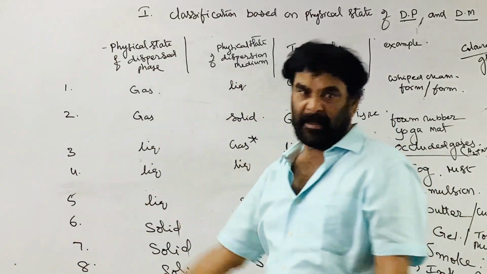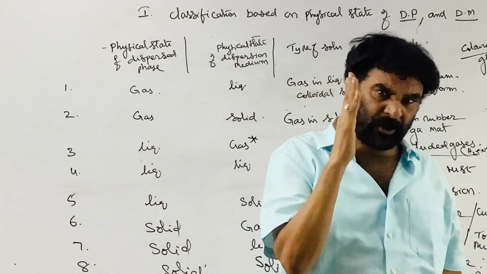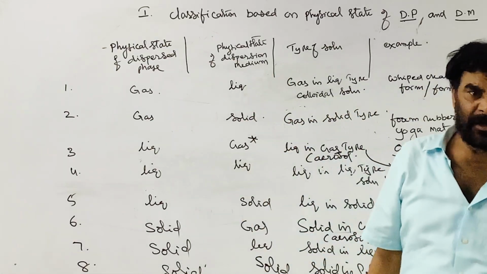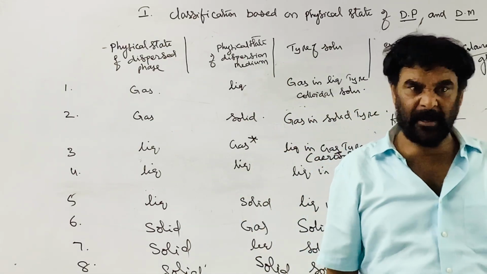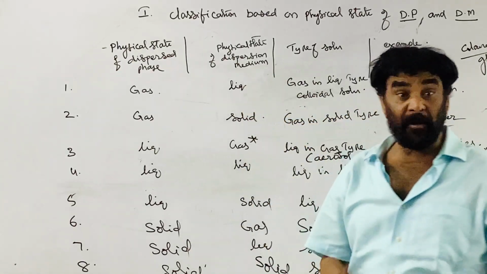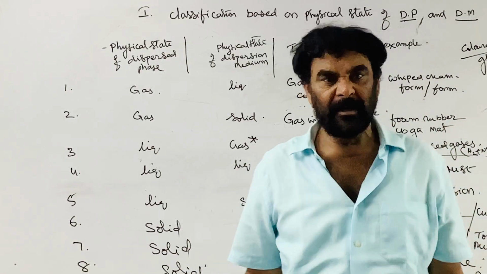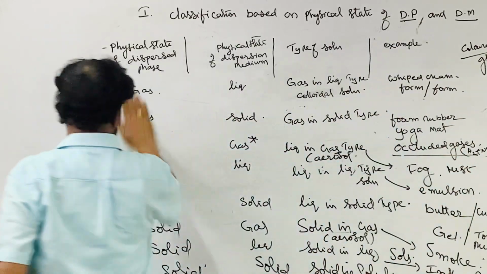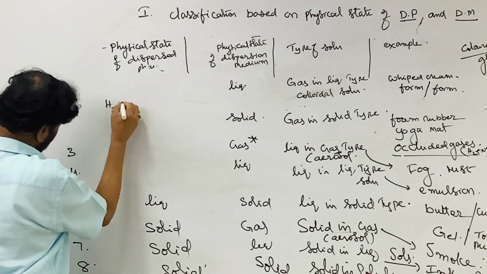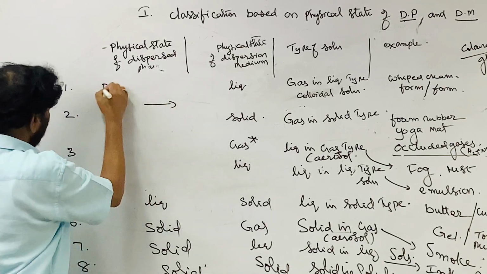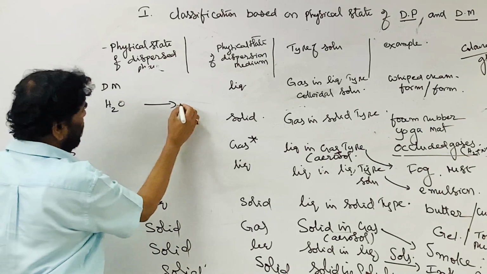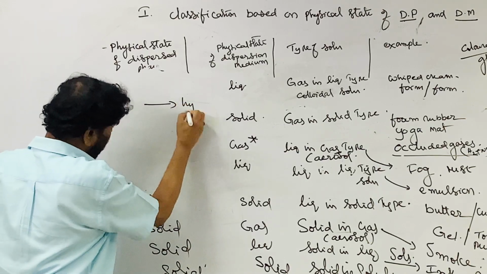If the colloidal solution is prepared using water as the dispersion medium, it is called a hydrosol.